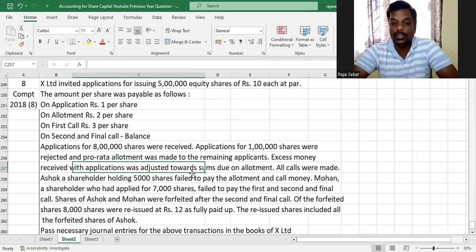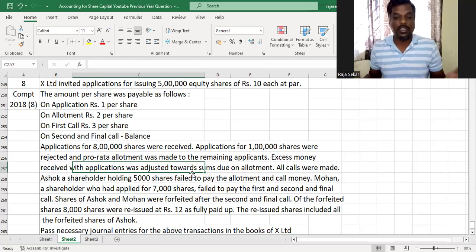So here for Ashok, they've given the number of shares allotted, which is 5,000 shares, and he failed to pay the allotment money and the call money. And there is another shareholder, Mohan, who had applied for 7,000 shares. They've not given the number of shares that is being held by Mohan.